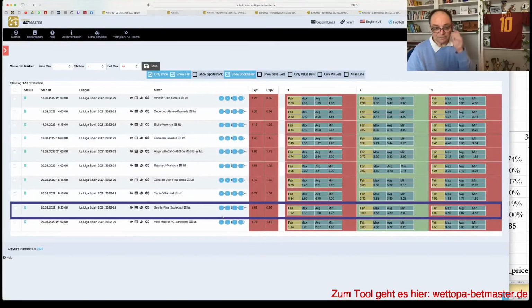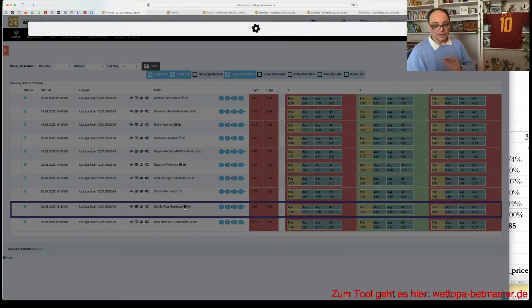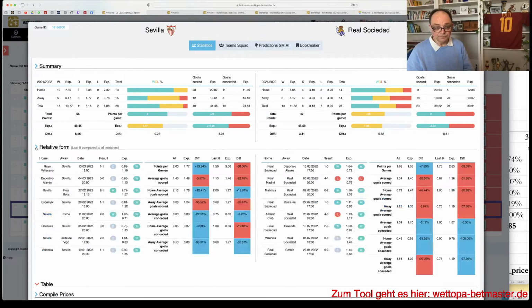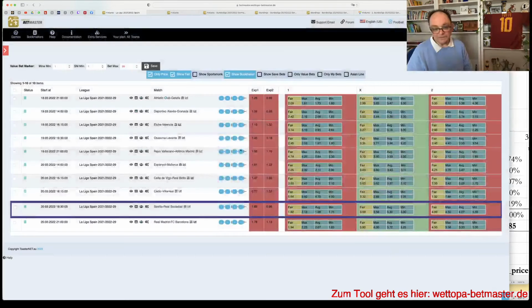I'm not fully convinced by Real Sociedad. And may have fine records here. I mean, Sevilla are not winning many games recently, as you see here, but holding their lines is also fine sometimes. But just 2 wins is not good enough. They have a couple of wins, but losses as well. On the road is 5-4-5. When you see the totals, you say, well, that's not impressive. And 10-3-0 is very impressive. So we simply have a very decent bet on Sevilla.